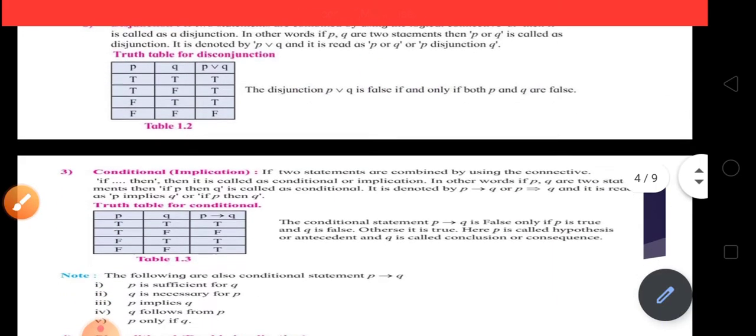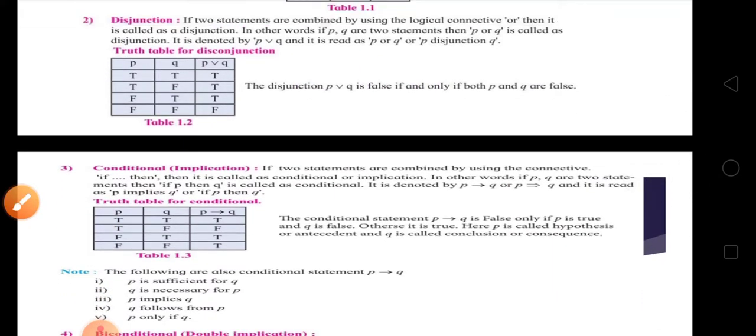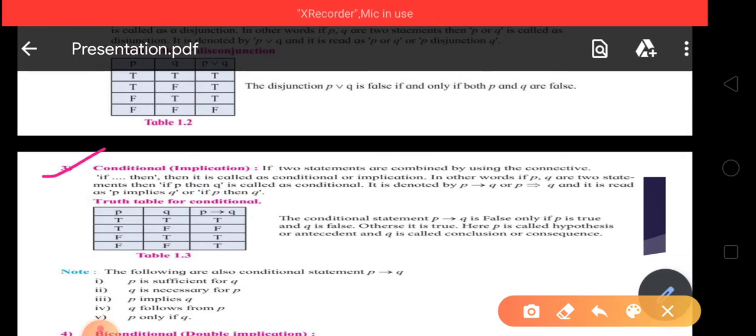So now friends, the next logical connective, namely conditional. It is also called implication. So what is implication?